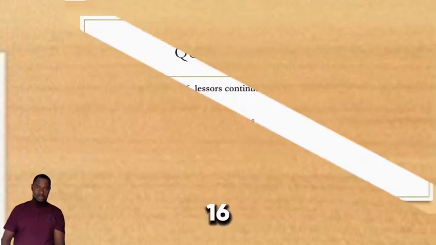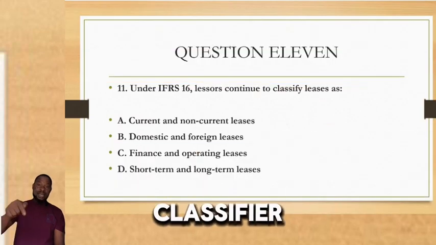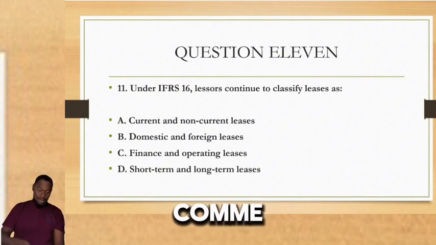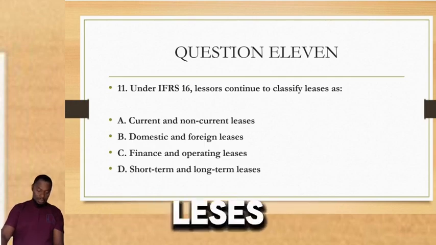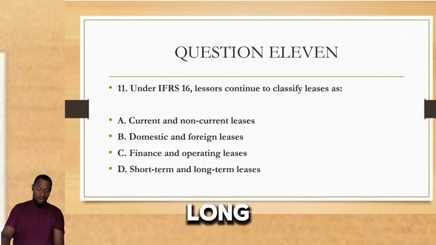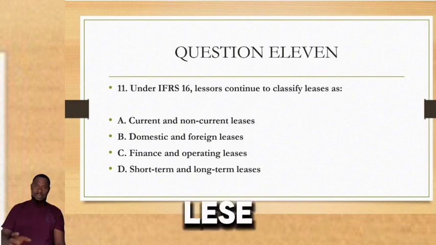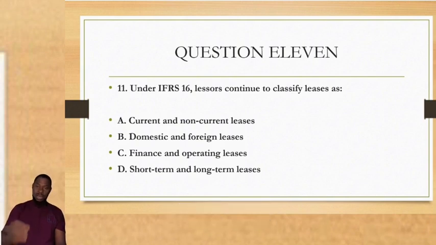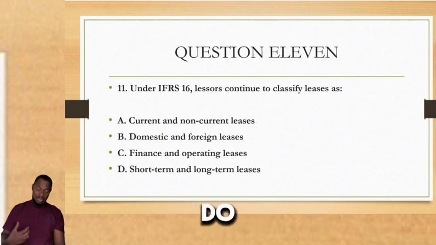Under IFRS 16, lessors continue to classify leases as A, current and non-current leases, B, domestic and foreign leases, C, finance and operating leases, D, short-term and long-term leases. Yes, everything we've been talking about is about lessees. What about the lessors? How do they continue to categorize their leases? That is what this question is saying. How do they classify?